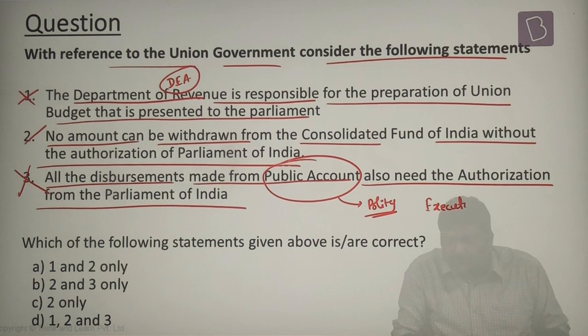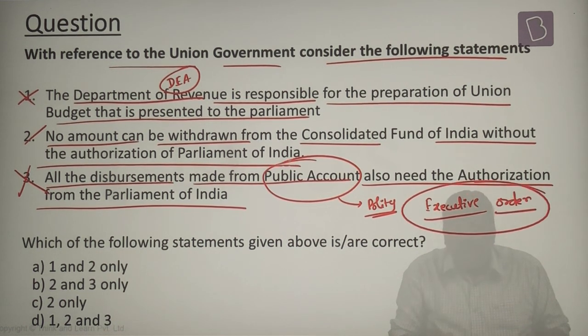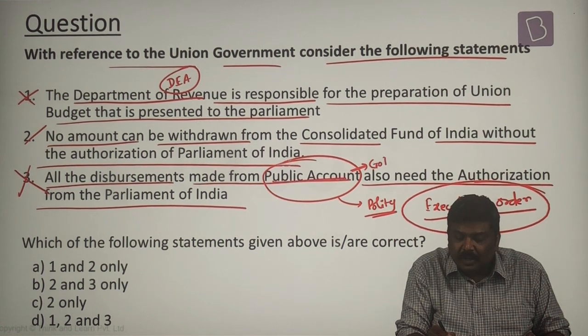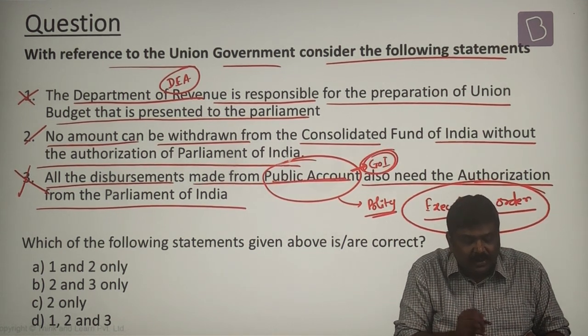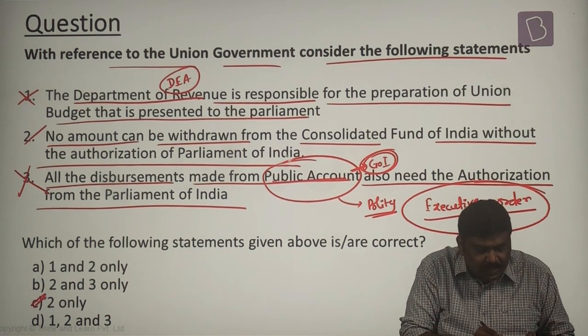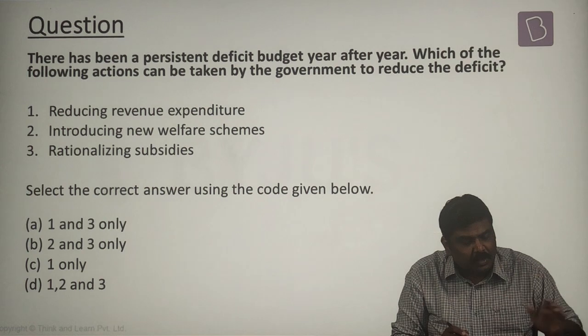That is, an executive order is important either to deposit or withdraw money from this particular public account. Hence, it is controlled by the Government of India and there is no need of authorization from the Parliament. So the right option will be option C, second statement only.